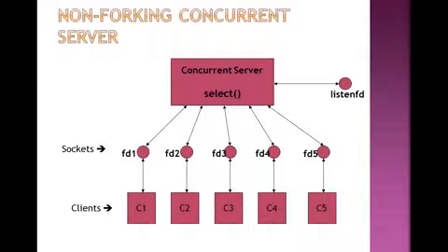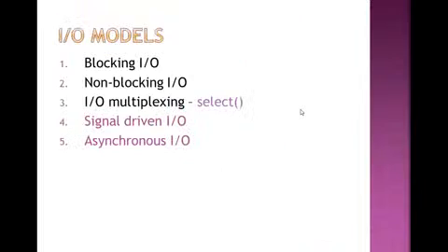There are different sockets like FD1, FD2, FD3, FD4, FD5, and there is only one server. That server is using the select function. Then there is a listen FD that is used for listening with the server. So for everything there are different file descriptors.